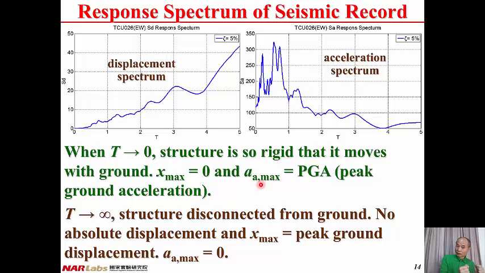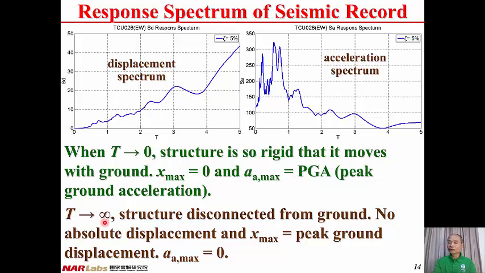And since the structure moves with the ground, the acceleration of the structure equals the ground acceleration. Therefore, the peak absolute acceleration of the structure equals the peak ground acceleration, PGA. So when T tends to 0, x maximum, the peak relative displacement, equals 0, and the peak absolute acceleration of the structure equals the PGA of the ground acceleration.